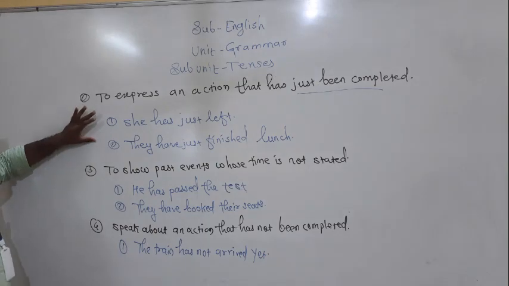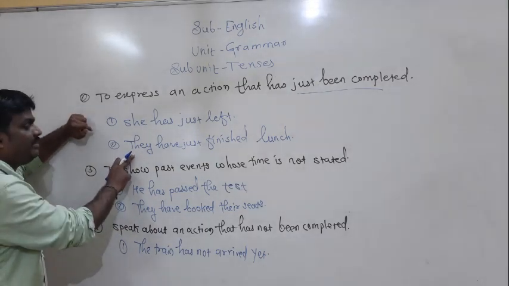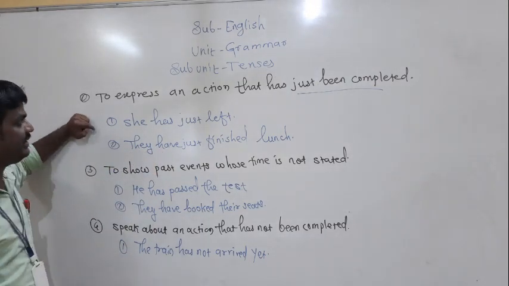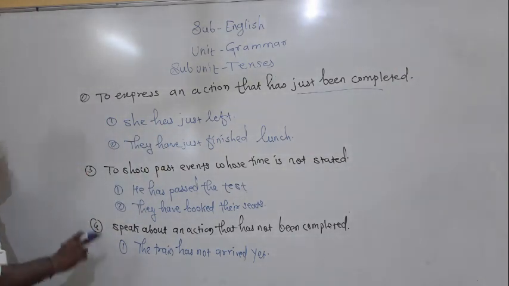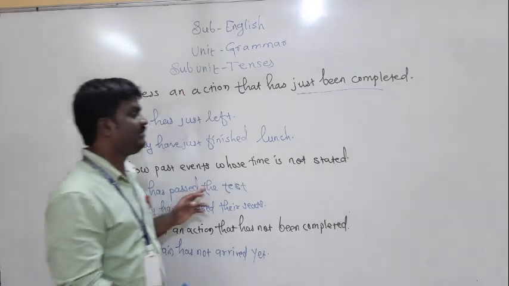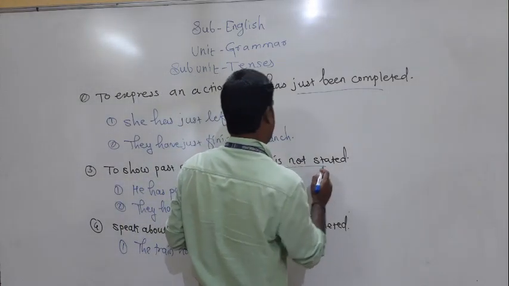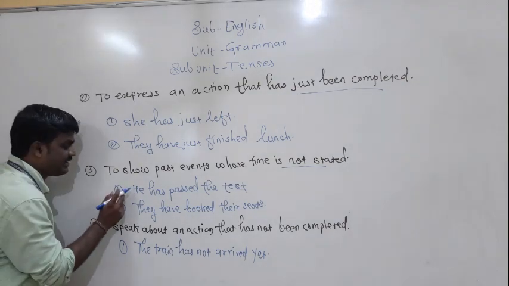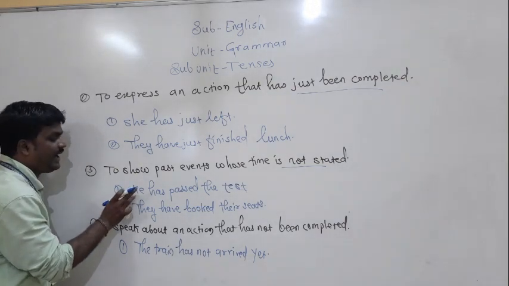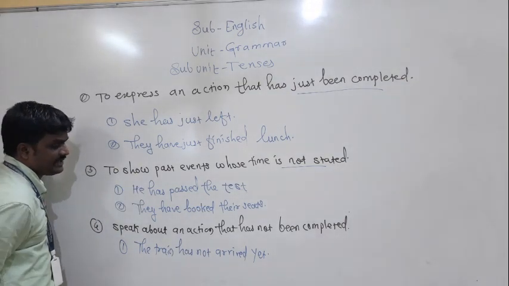Here, see. A plural pronoun is there, and because of that 'have' is used, and in front of a singular pronoun we use 'has'. To show past events whose time is not stated, or not given. Example: He has passed the test.